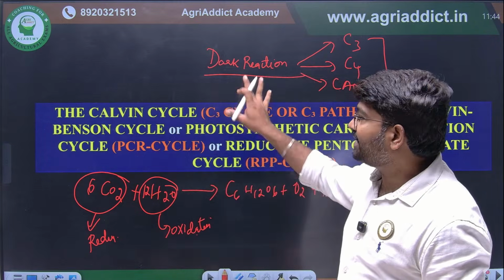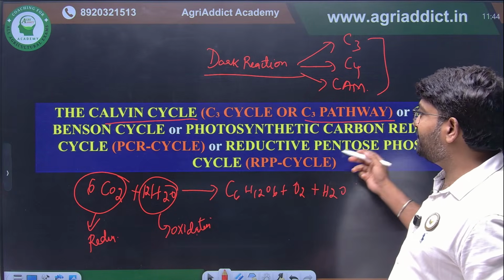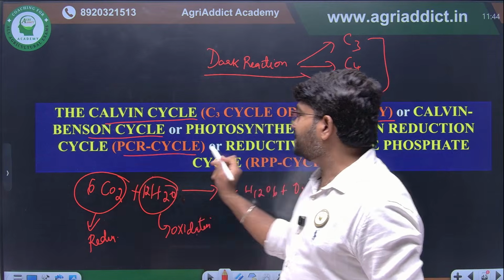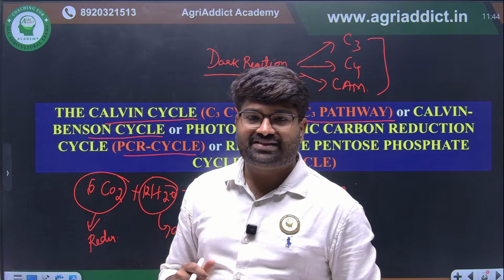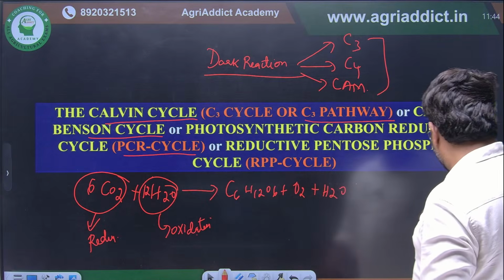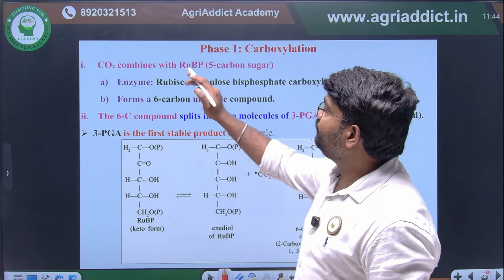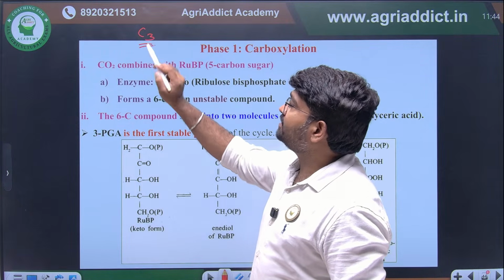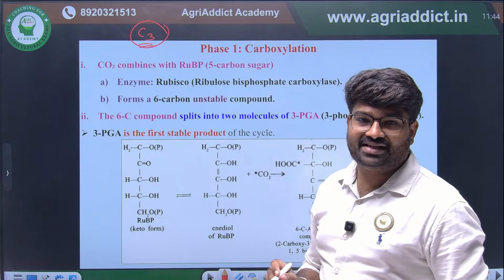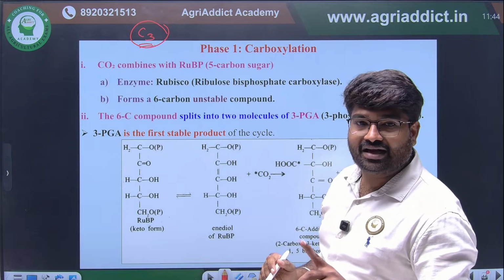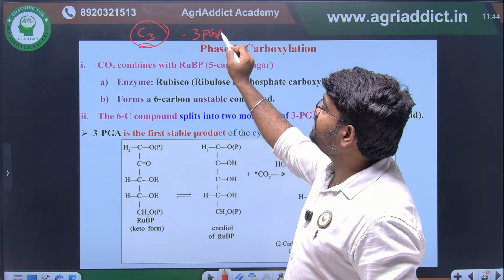Okay. The C3 cycle we can also call the Calvin cycle, or C3 pathway, or Calvin-Benson cycle, or photosynthetic carbon reduction cycle, or reductive pentose phosphate pathway cycle. These are the different names we give to the C3 cycle. Why are we calling it the C3 cycle? If you see, the first compound formed is a 3 carbon compound. That's why we say C3 cycle. What is the 3 carbon compound formed? Everything we are going to see. That is 3-PGA, the first 3 carbon compound formed.